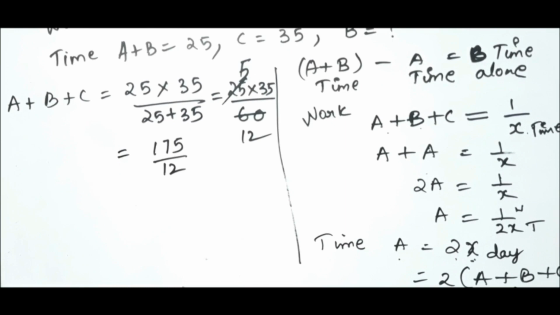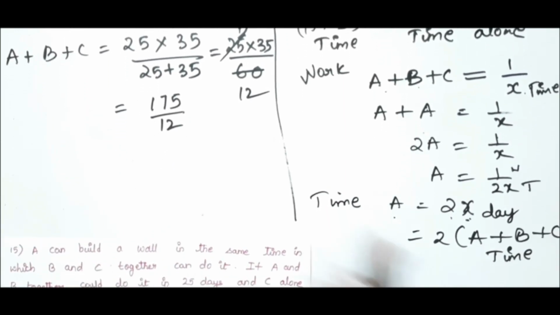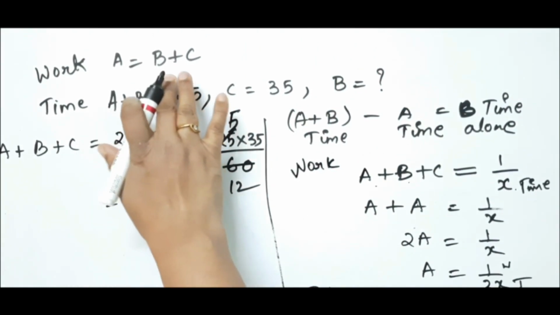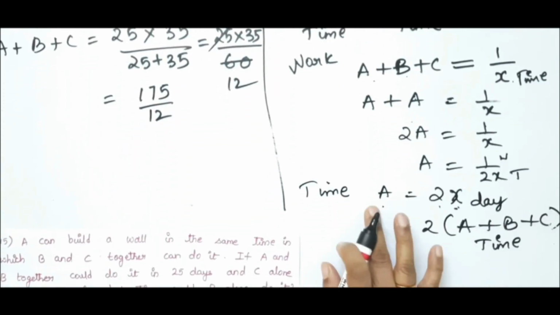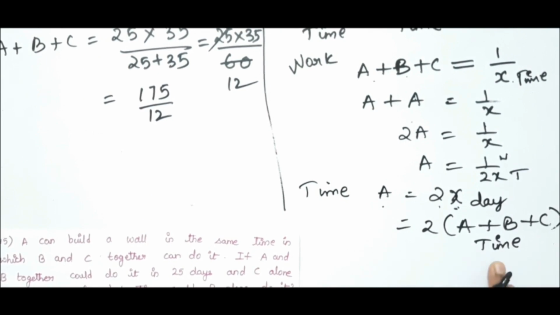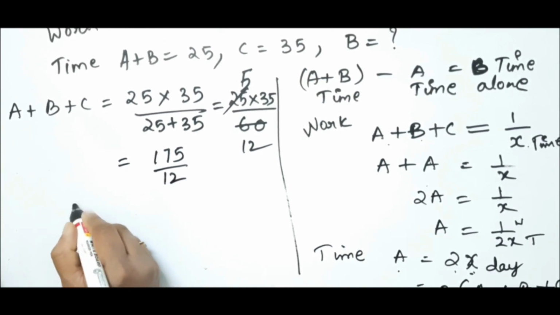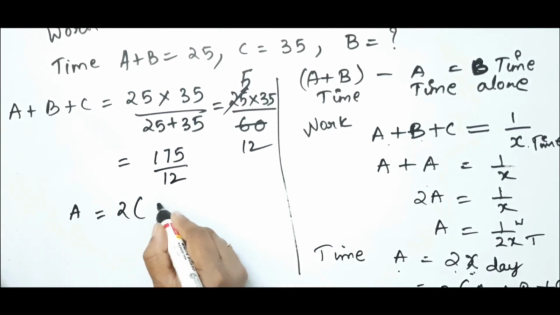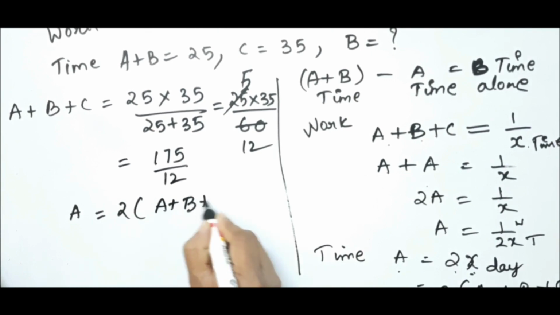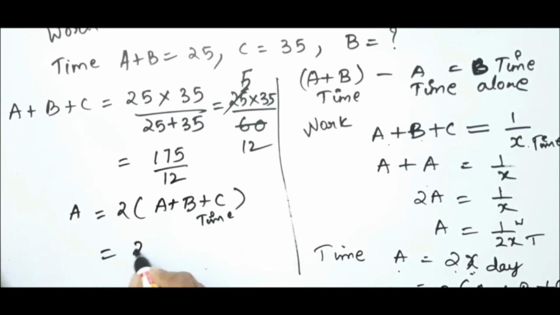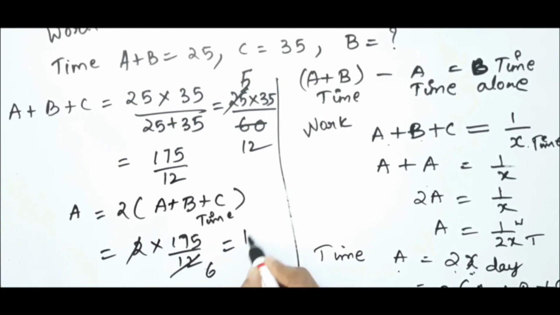We got the relation using the statement given by him. He gave the statement A equal to B plus C. Using this statement, we got the relation A equal to 2 into the A plus B plus C time. So what will be the value of A? A equals 2 into 175 by 12, which is nothing but 175 by 6.